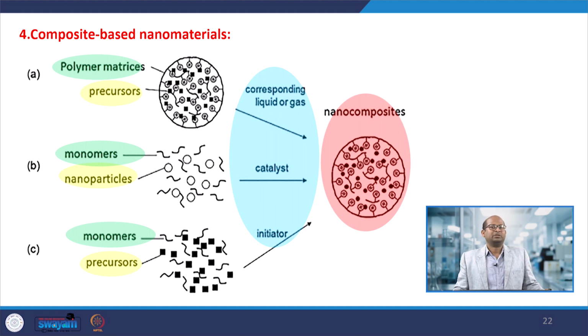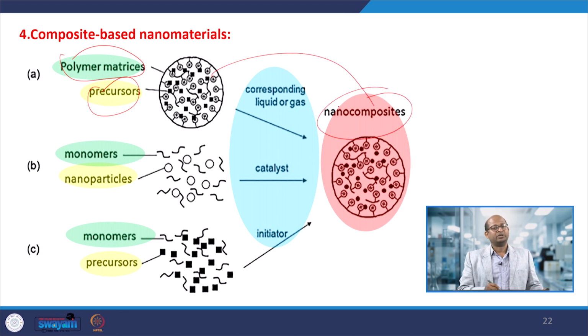That property may be thermal resistance or conductivity, any property. If you want to modify or change it, then with the precursors we can use a polymer matrix and prepare the nanocomposite material.